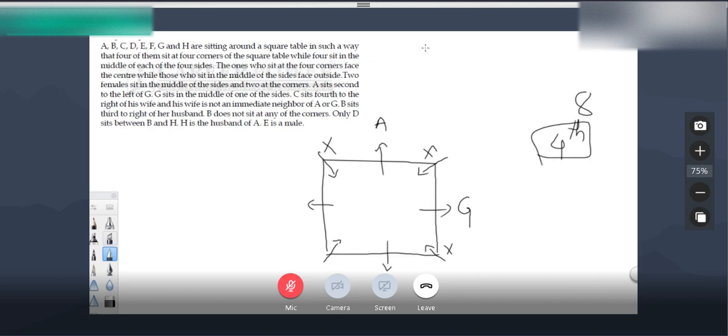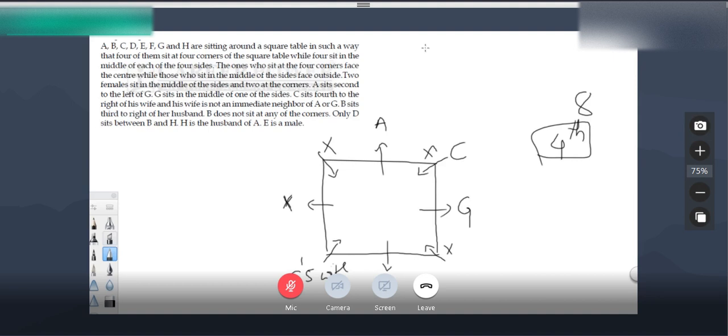Now where can I take C's wife? I cannot take C's wife here, because this position is opposite to G. Here I cannot take C's wife because this is the opposite position of A. So there is only one possibility where I can take C's wife, here. This must be C's wife. C's wife is sitting opposite of C, so if this is C's wife, C must be here. Right, this is C.